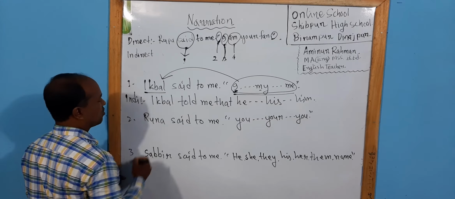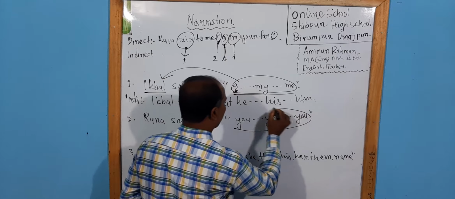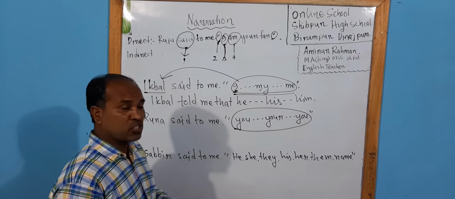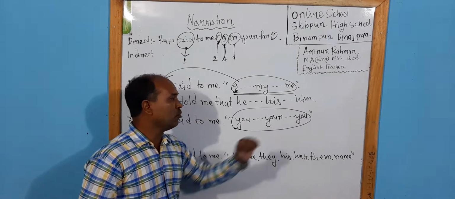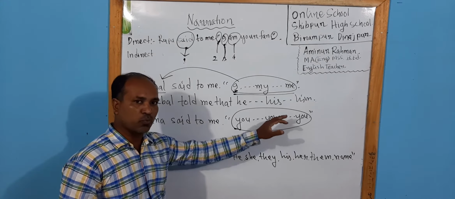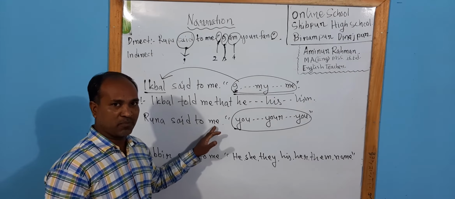Number 2: if we get you, your, you anywhere in the reported speech, this you, your, you will indicate the object of the reporting verb.